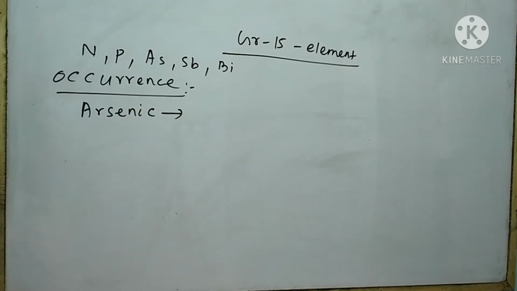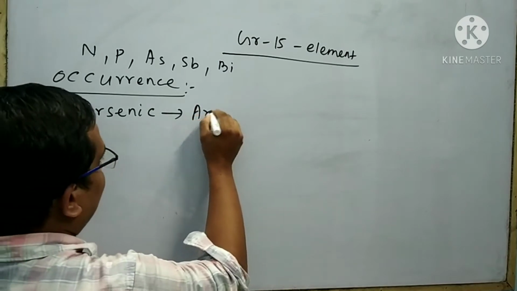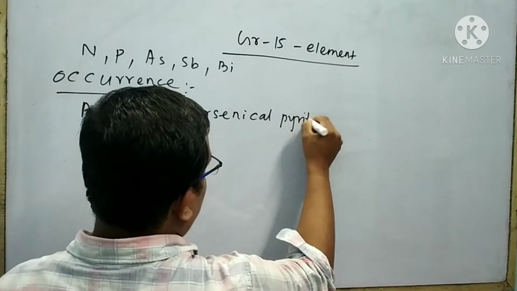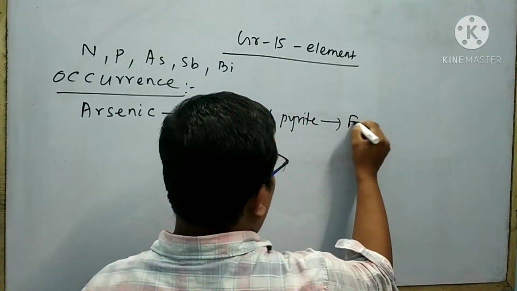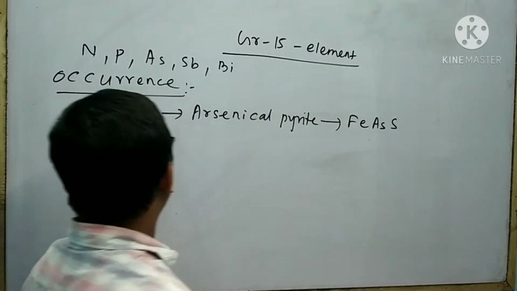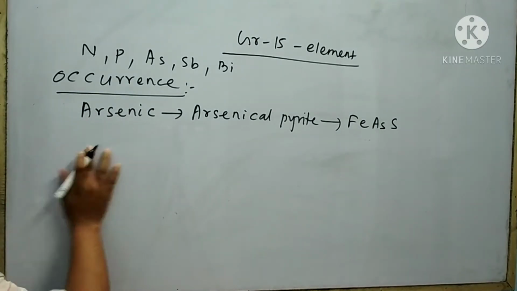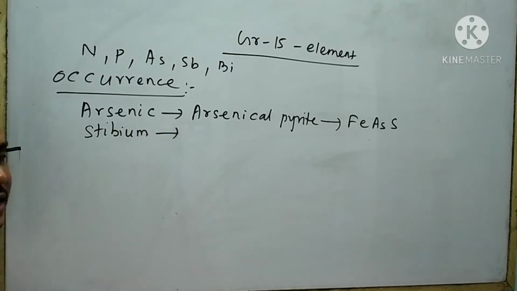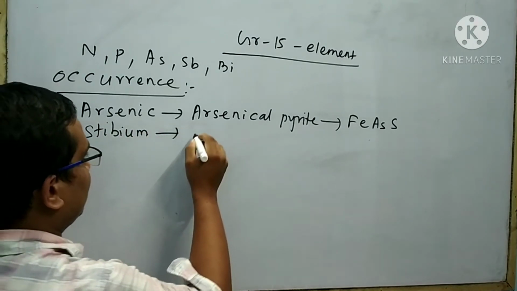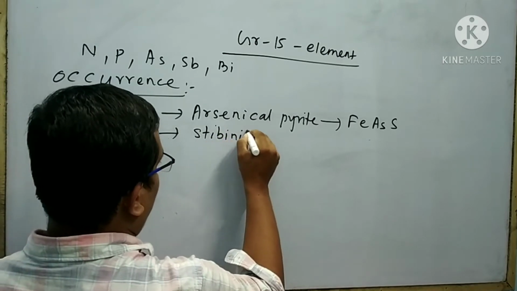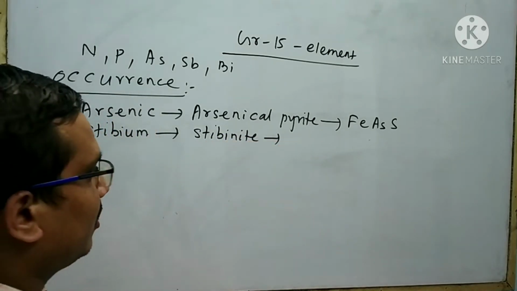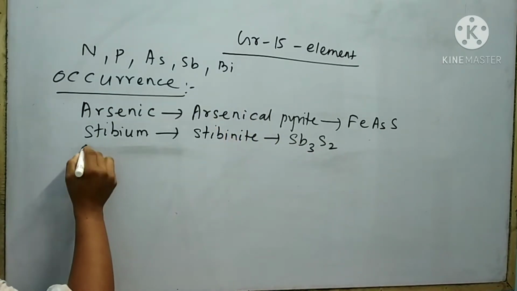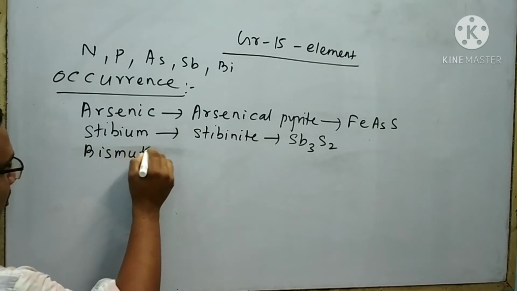Next element is arsenic. Arsenic is generally found in arsenical pyrite, having composition FeAsS. Next element is antimony. Antimony is generally found in stibnite, having composition Sb2S3. Next is bismuth.